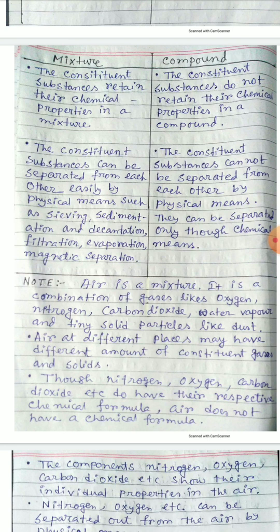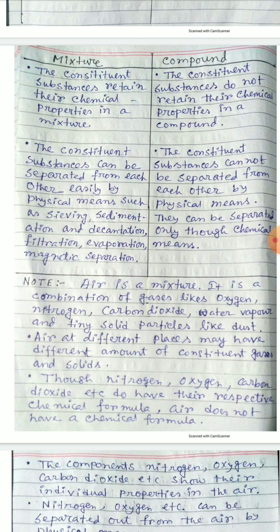While in the case of a compound, the constituent substances do not retain their chemical properties, because the initially taken substances, that is the reactants, undergo a chemical change to form a new product, and the properties of the reactants are different from the properties of the newly formed compound. So in a compound, the constituent substances do not retain their chemical properties.